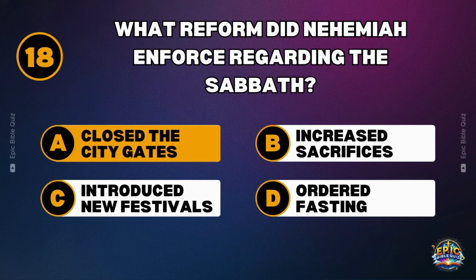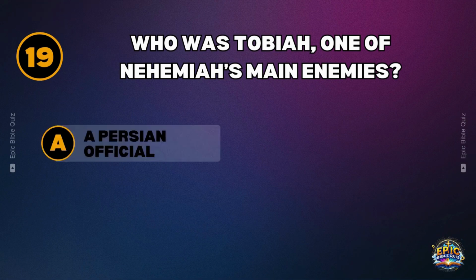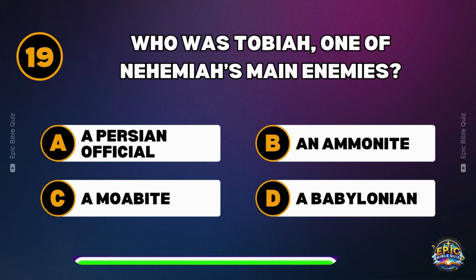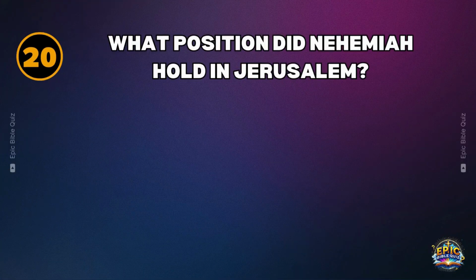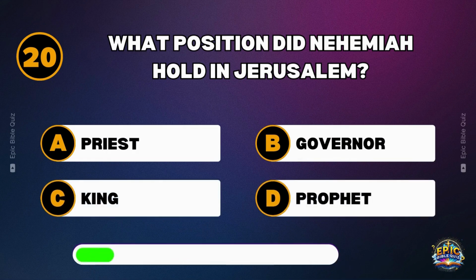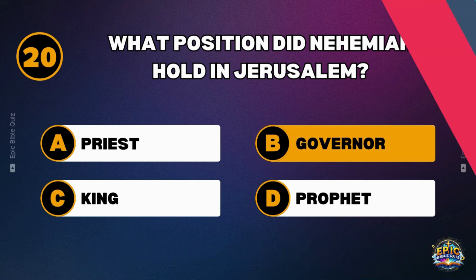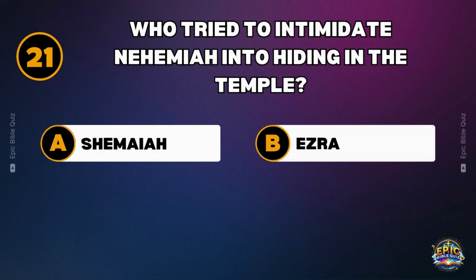Close the city gates. Who was Tobiah, one of Nehemiah's main enemies? An Ammonite. What position did Nehemiah hold in Jerusalem? Governor. Who tried to intimidate Nehemiah into hiding in the temple?